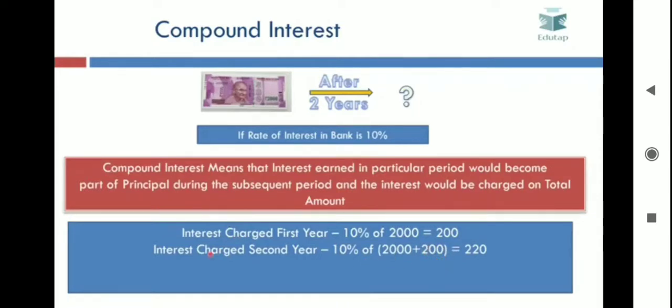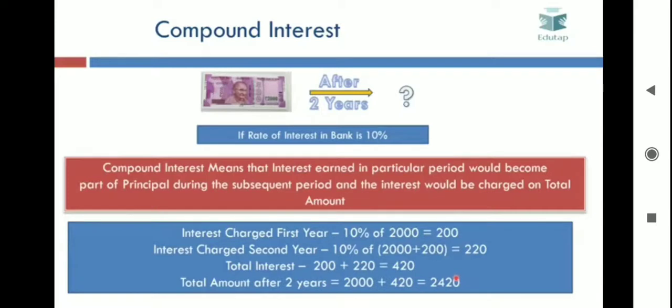This is because as per the definition of compound interest, in the second year the interest would be calculated on principal plus the interest charged in the first year, that is 200. So the interest charged in the second year would be 10% of 2000 plus 200, which is equal to 220. So the total interest would be 200 plus 220 equal to 420. So the total amount after 2 years would be 2000 plus 420 equal to 2420.